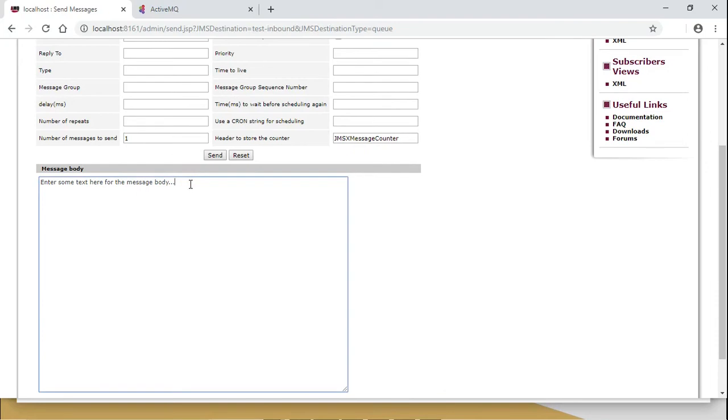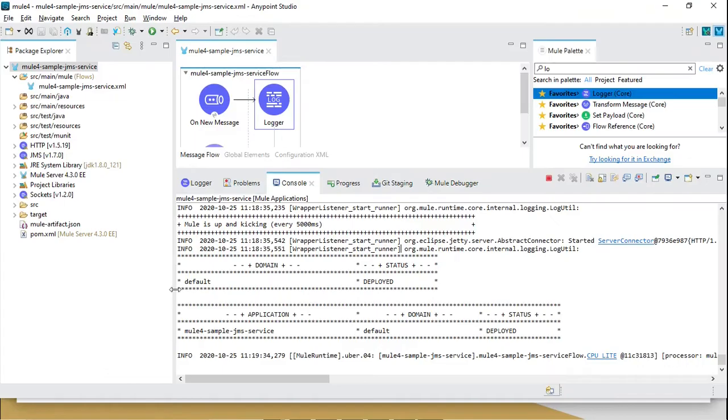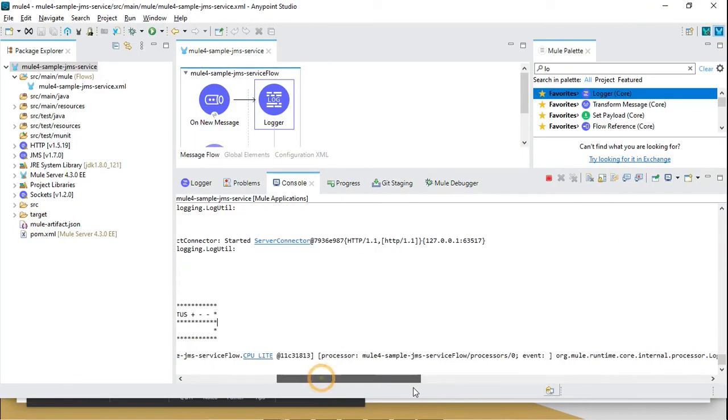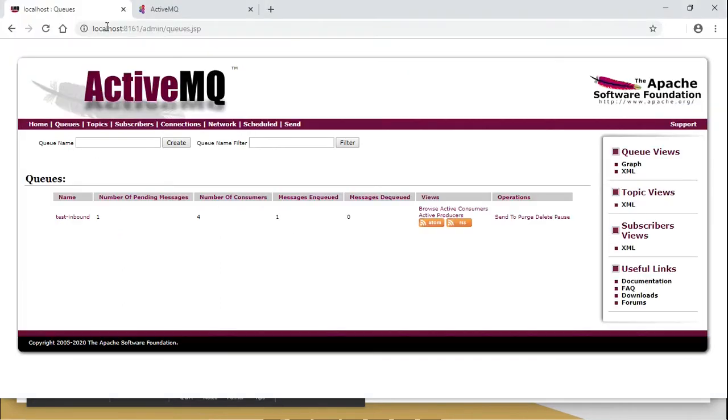Just we will define this. Welcome to... So I sent the message and we can see we have successfully received this message, and when we refresh this page we can see there is no pending message, because that message is auto acknowledged.